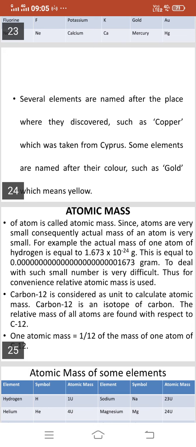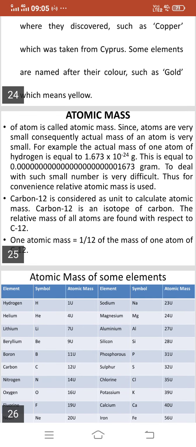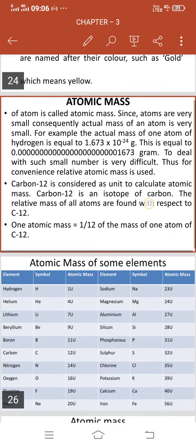Carbon-12 is considered as the unit to calculate atomic mass. Carbon-12 is an isotope of carbon. The relative masses of all atoms are found with respect to carbon-12. One atomic mass unit is equal to 1 by 12 of the mass of one atom of carbon-12.